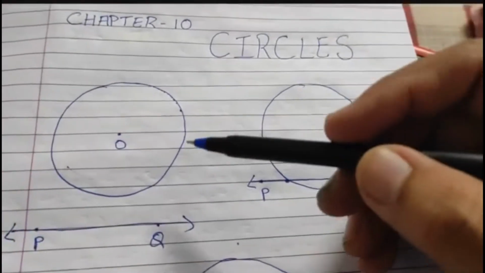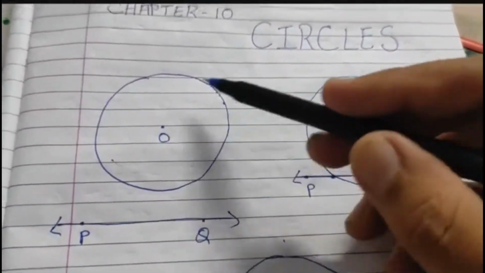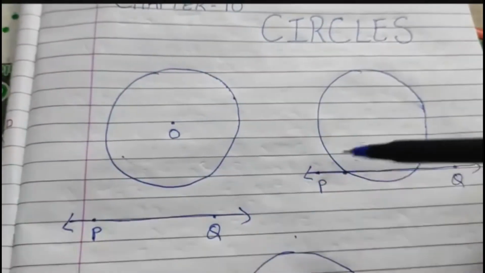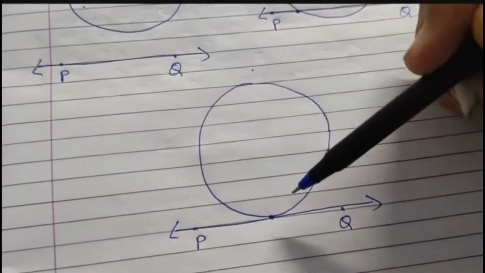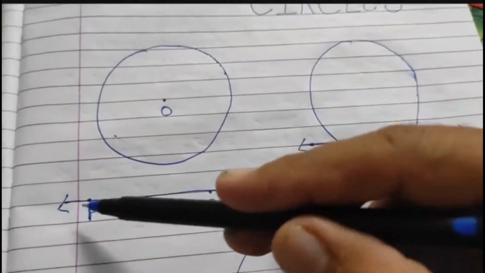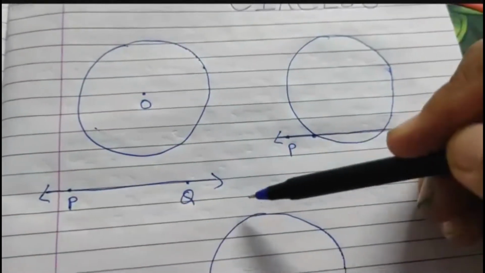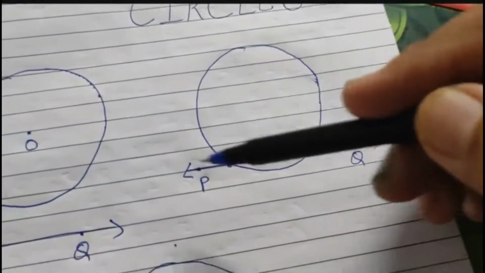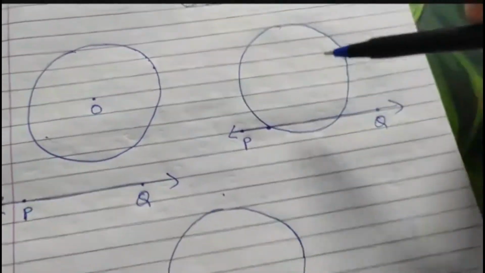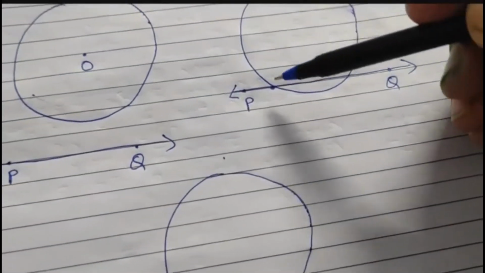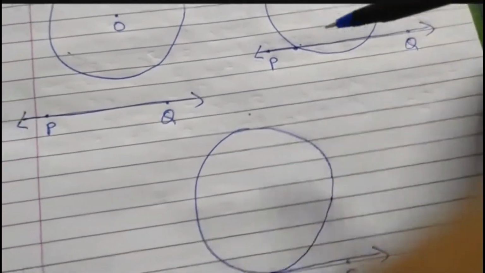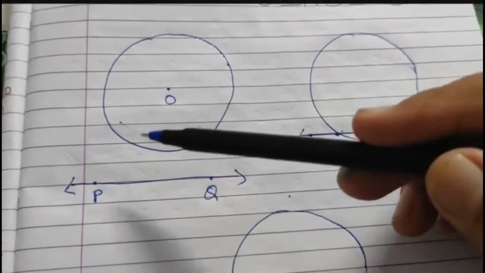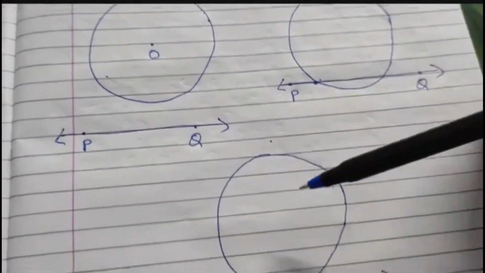Okay, now just think of the three situations that you have got a circle and a line, right? So if you have a circle and a line, then there are three situations, or I can say three possibilities. The line may not intersect the circle. Line circle को intersect नहीं कर रहा है, or a line intersects the circle. Now when the line intersects the circle, it may intersect at 2 points or it may intersect at 1 point. So for a circle and a line, there are three possibilities.